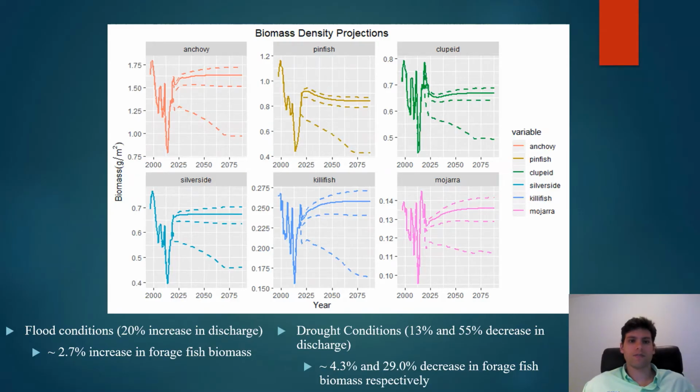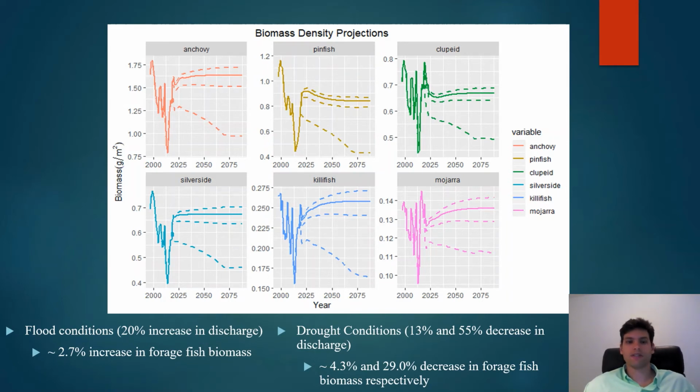So this slide represents changes in forage fish biomass densities in 3 different environmental scenarios, and a forage fish is just defined as a prey species. So the upper dotted line represents changes in forage fish biomass in a 20% flood condition. The second dotted line represents a 13% decrease in Suwannee River discharge, and the bottom dotted line represents an extreme drought, a 55% decrease in flow.